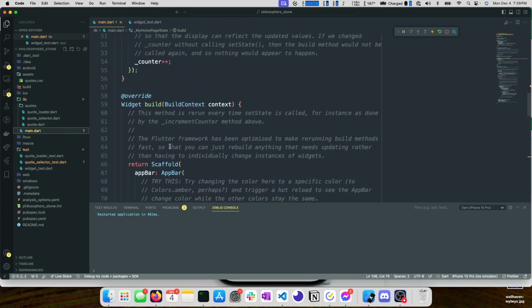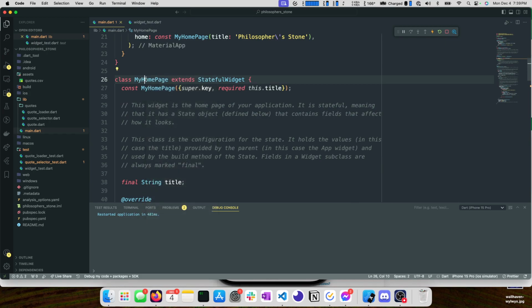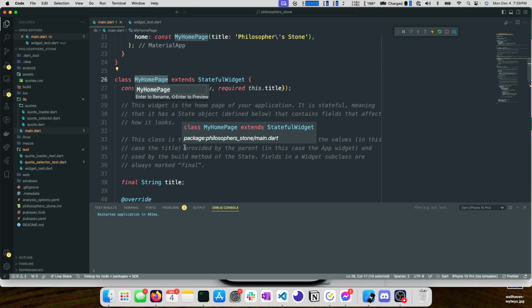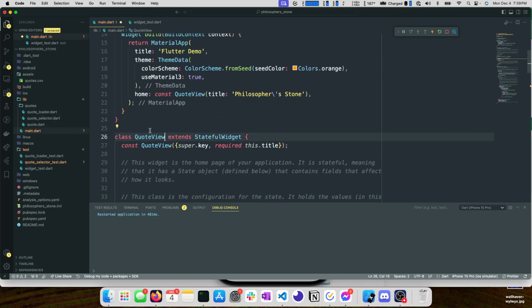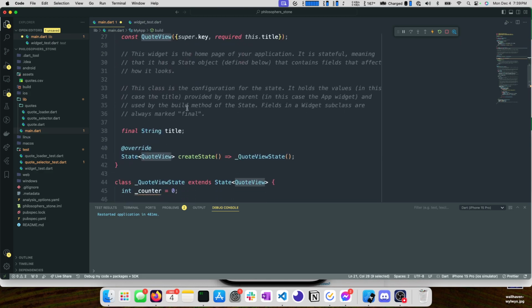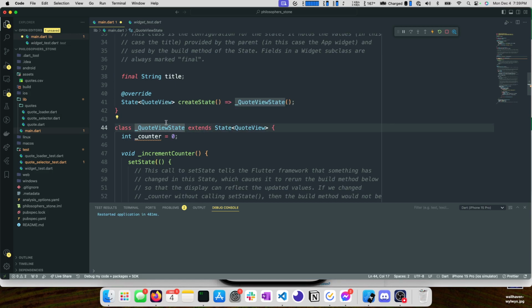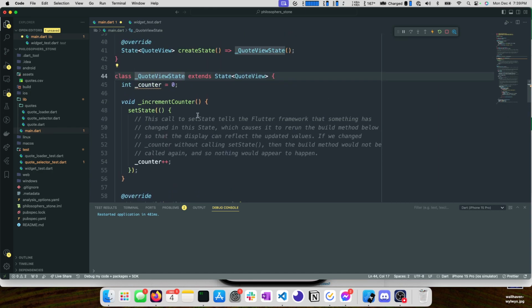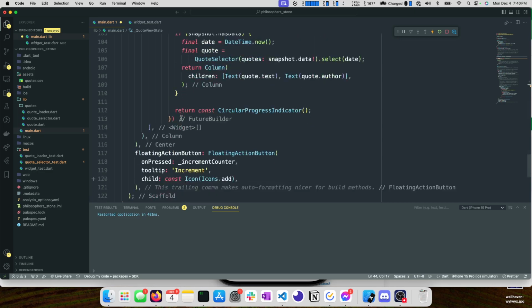So let's give this a new name because it's currently called MyHomePageState, and we don't really want it to be called homepage, right? It's not a meaningful name for it. So we're going to rename this to QuoteView. And you can see by using the rename function in VS Code, it also renamed the reference up here, which is great. It also renamed the state to QuoteViewState, which is fantastic. That's actually, I think, somewhat new functionality. Okay, so this has been updated.